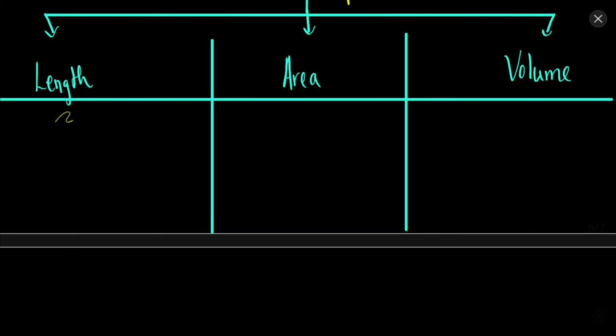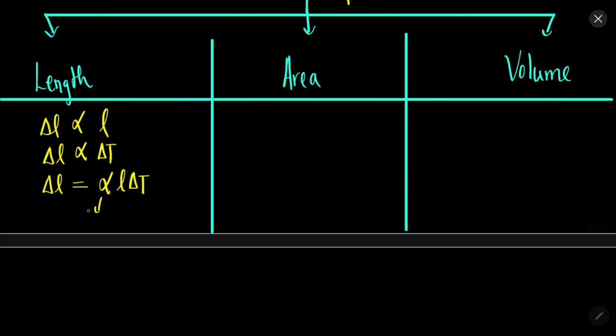It is observed that the change in length is proportional to the original length, and it is also proportional to the change in temperature. When we put everything together with an equal sign, there is one constant alpha. So delta L equals alpha L delta T. Alpha is the coefficient of linear expansion.